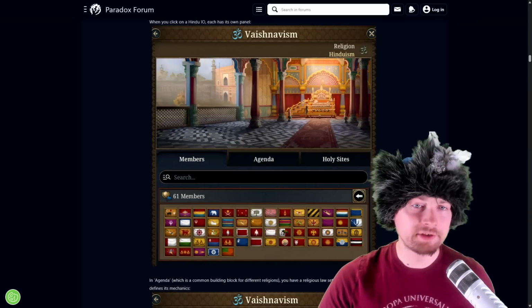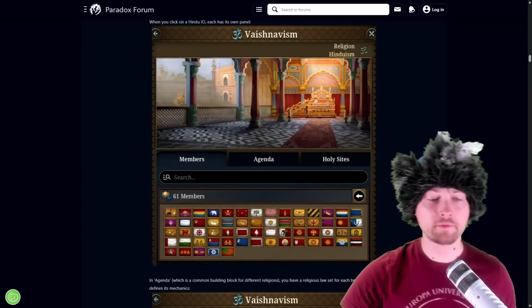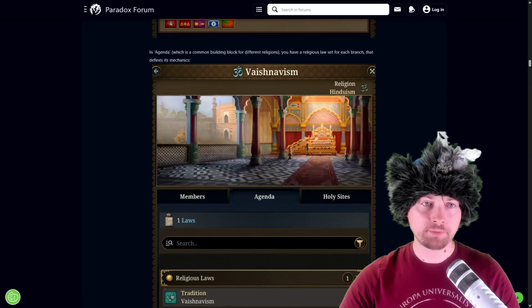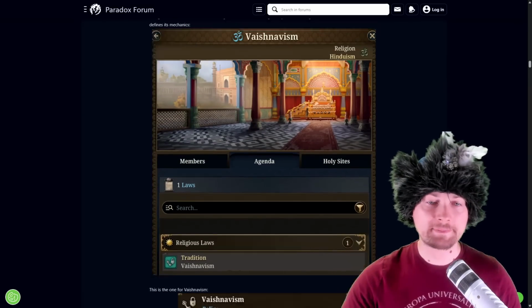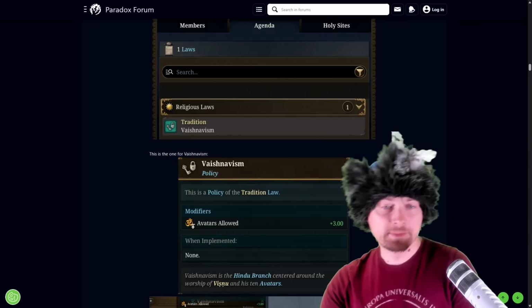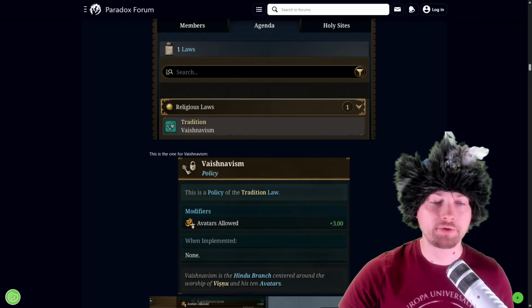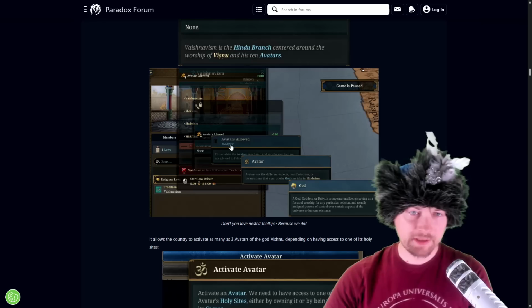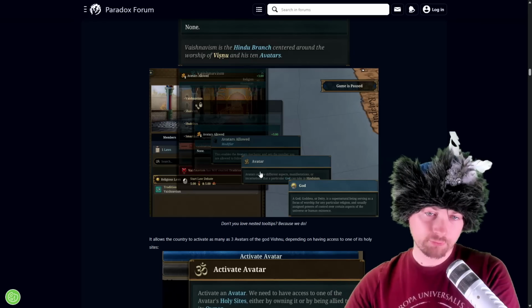So when you click on that international organization, you obviously will have all of the members. In the agenda tab, you'll be able to see the laws that this specific religion has. So for example, Vaishnavism has a law called avatars allowed, up to 3. We have avatars allowed, then an avatar tooltip.